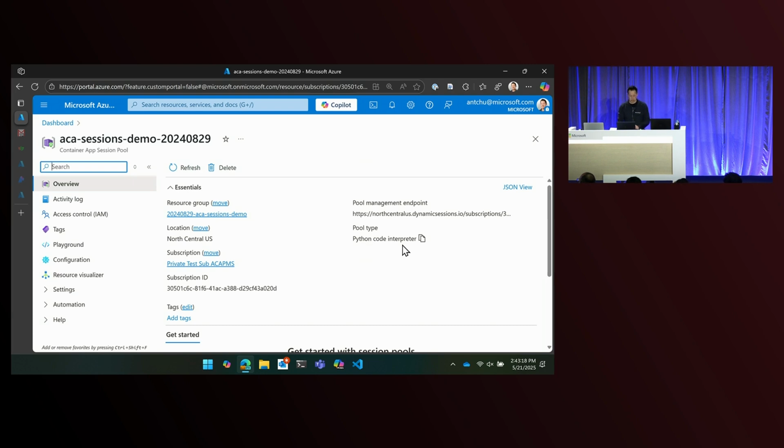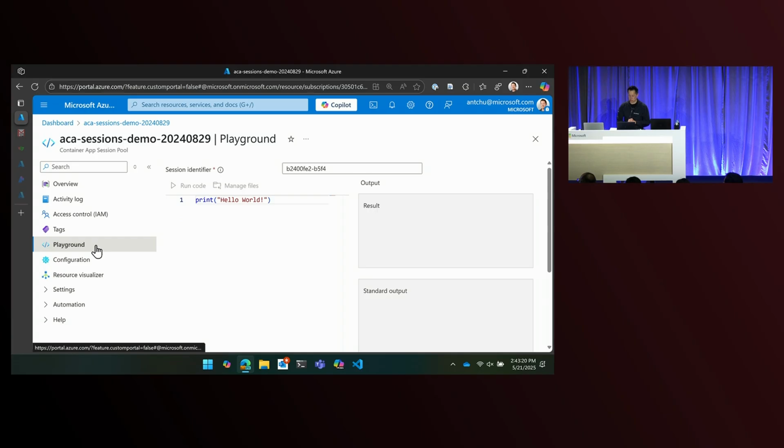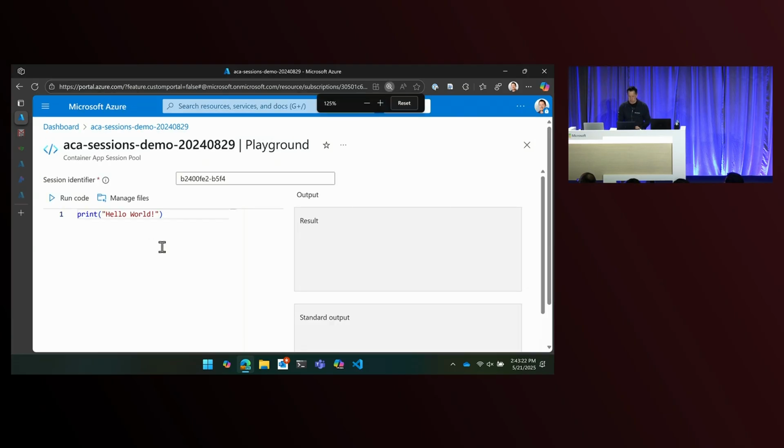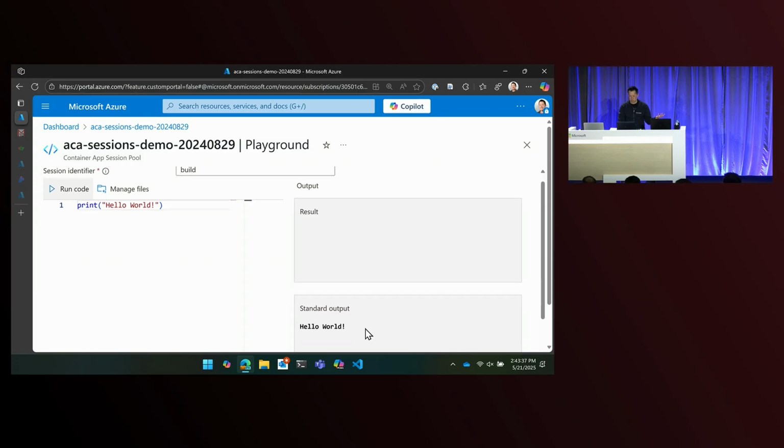So now that you've created it, we give you an easy way to play around with sessions as well. We're going to give you this little UI. And like I was saying before, each session can have an identifier. So I'll just call this build. And then I'll go ahead and run some code in it. You can see within less than a second, I've allocated a session and actually ran this code there.